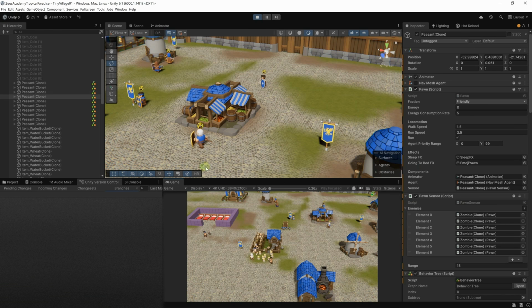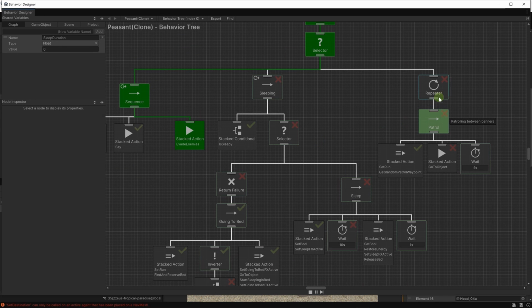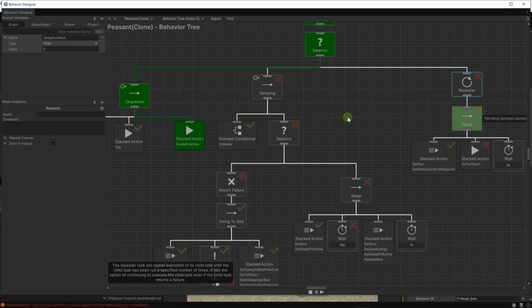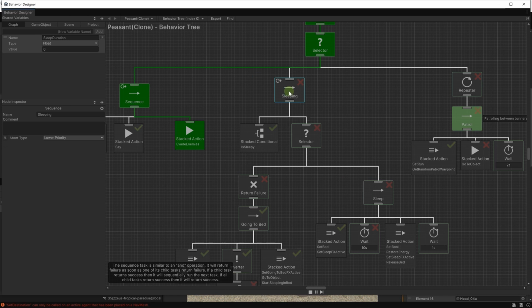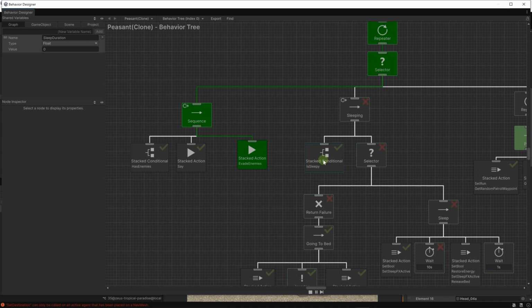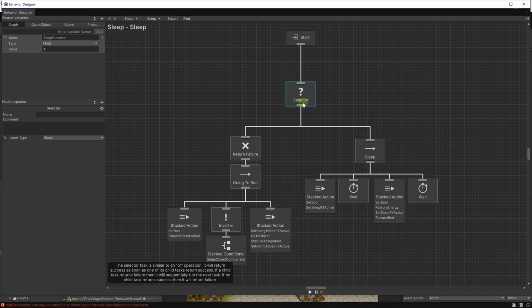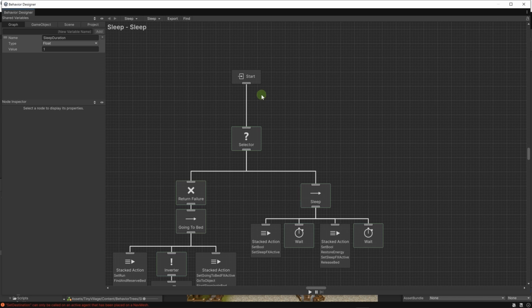If we go back to a behavior tree on our peasant, here what we can do is create an action to reset the character and have this action as the first action in each branch. So whenever we go out of this branch to another branch, we would have an action here, and this action could drop any item that the character is carrying. It could reset the animations and do all of that, but this is not an elegant solution. What's better is to create a decorator on top of this selector. We could add a decorator here.